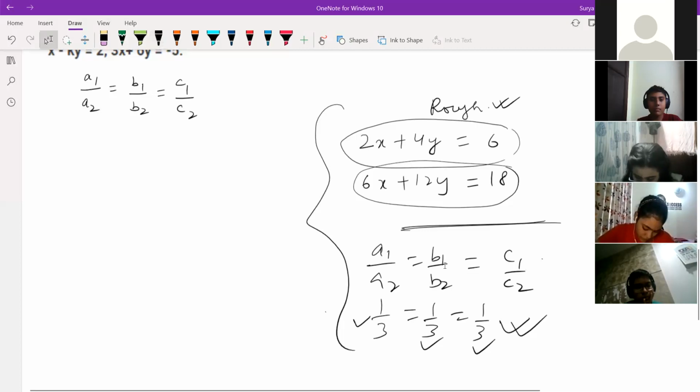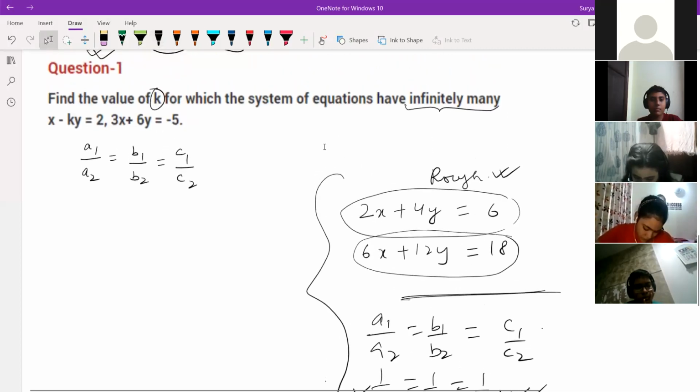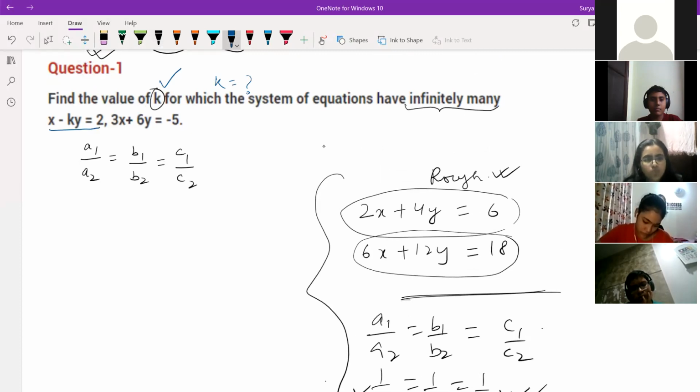Now see, children, the first question I am asking you here. The question is asking you to find the value of k. K is equal to question mark. This is the first equation, this is the second equation. The equation has infinitely many solutions. So first of all, you find here A1. A1 is 1.